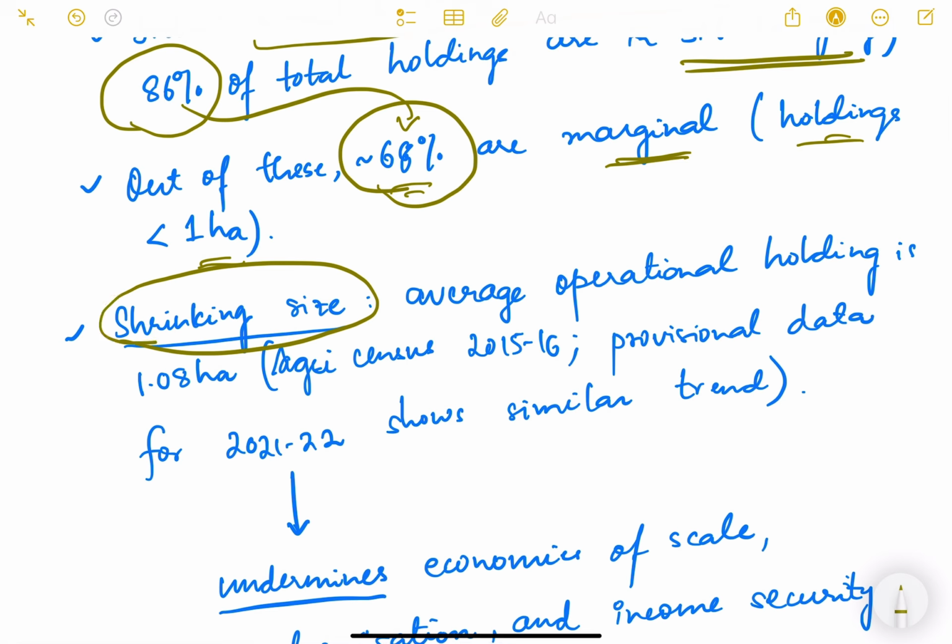The average operational holding is only 1.08 hectare in our country. If you look at the average holding, on average, how much does one farmer hold? It is just about 1 hectare of land. You can see that the majority are marginal, and even the average holding comes out to be only 1.08 hectare. This is as per the Agri Census 2015-16, and the provisional data for the recent years 21-22 also shows a similar trend. So there is not much difference.